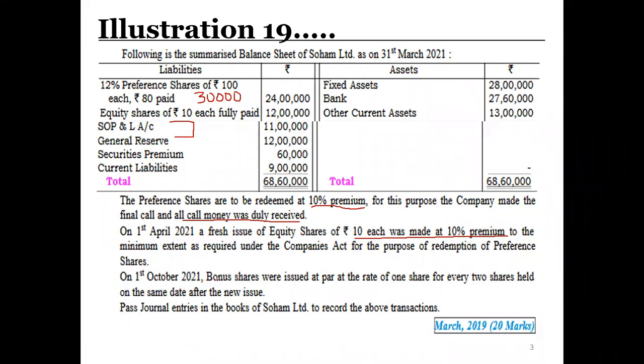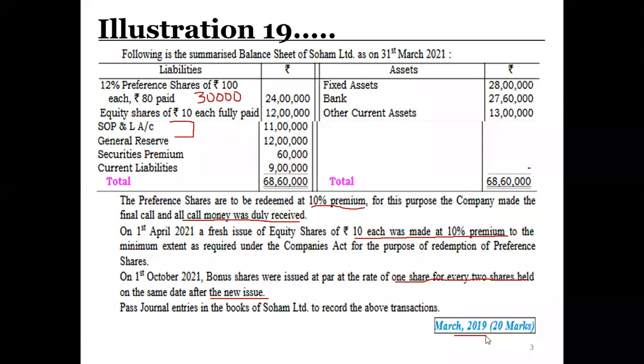On 1st October 2021, bonus shares were issued at par at the rate of 1 share for every 2 shares held on the same date after the new issue. So the shares which are issued for the purpose of redemption will also be considered for issuing bonus shares. Pass journal entries in the books of Soham Limited to record the above transactions. This particular problem was there in the March 2019 examination of SY BCom for 20 marks.